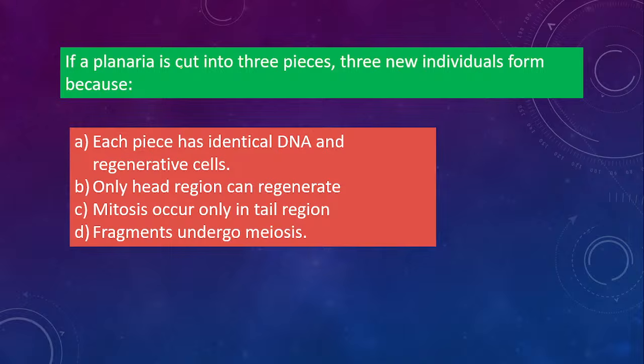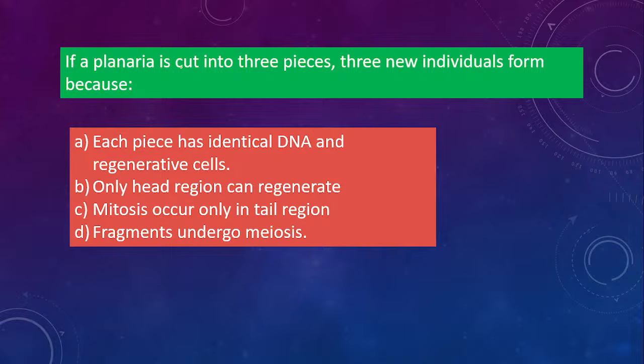If a planaria is cut into 3 pieces, 3 new individuals form because: option A, each piece has identical DNA and regenerative cells. Option B, only head region can regenerate. Option C, mitosis occurs only in tail region. Option D, fragments undergo meiosis. I hope you remember planaria. All those structures you remember. Hydra, planaria, amoeba. This is important.